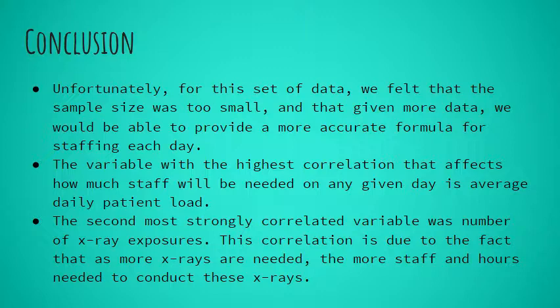There were 4 main variables that we used in our correlation formula. However, there were 2 that stuck out the most. The variable with the highest correlation affecting how much staff will be needed on any given day is average daily patient load. And the second most strongly correlated variable was number of X-ray exposures. This correlation is due to the fact that as more X-rays are needed, the more staff and hours are needed to conduct these X-rays.